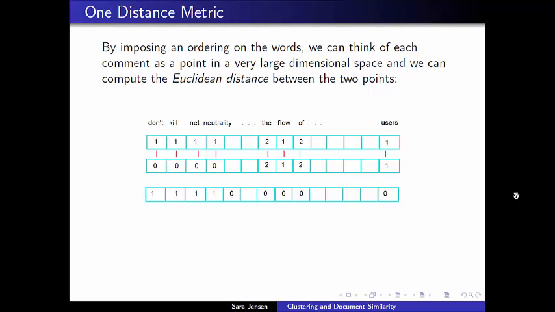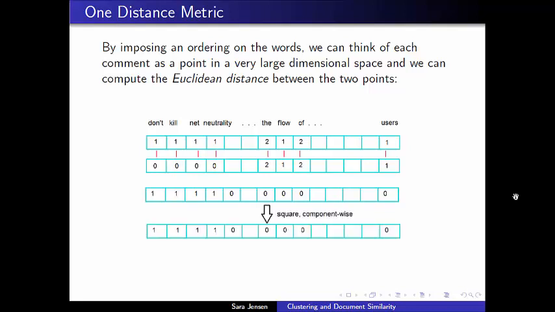So in order to solve that problem, as we've seen before, we don't want to put absolute values in here. Those get computationally messy. So instead, we'll trade absolute values for squares. So we'll square, component-wise, each one of those differences to remove any minus signs. In a sense, I've selected a poor example because all the way down we have zeros here because these two documents were identical up to that first phrase, and I had to square all of these ones. They just stayed ones, but if this were something like a 2 here, we would have a 4 here.